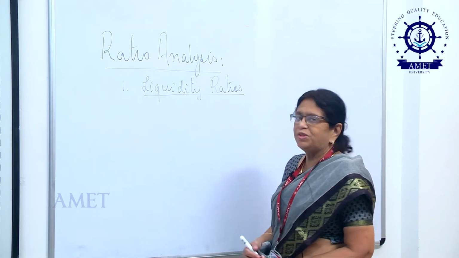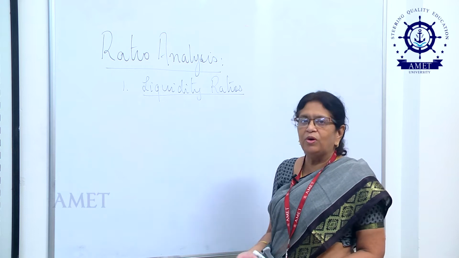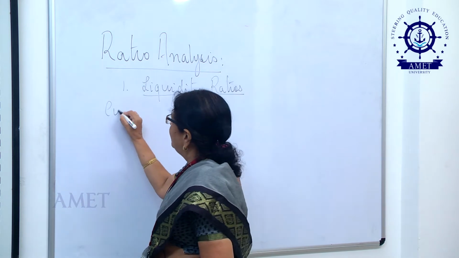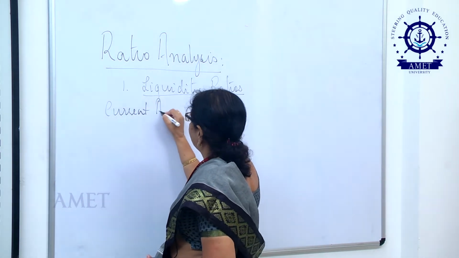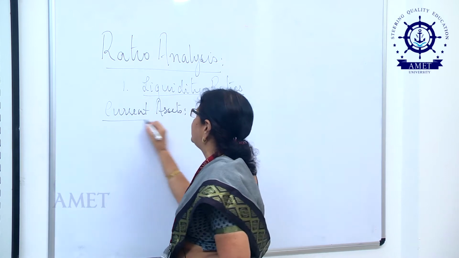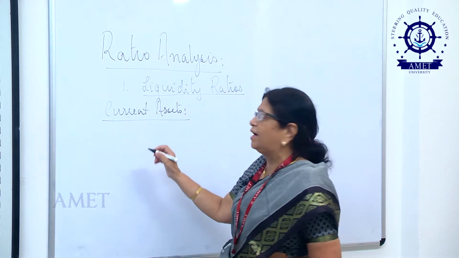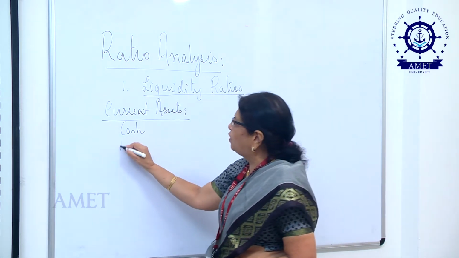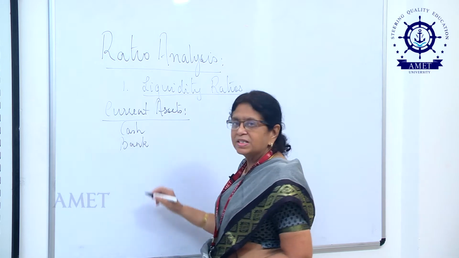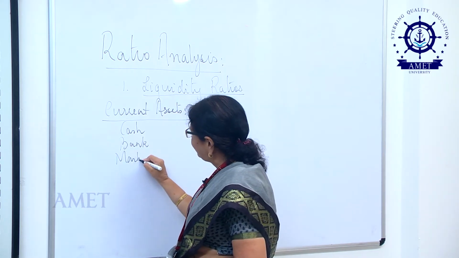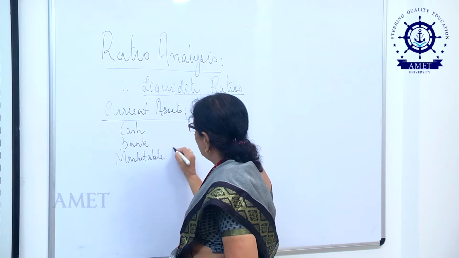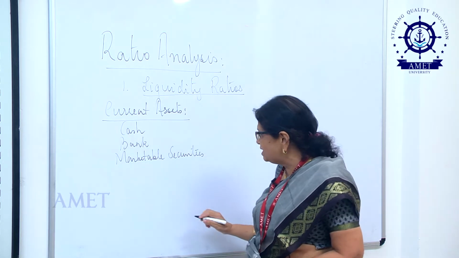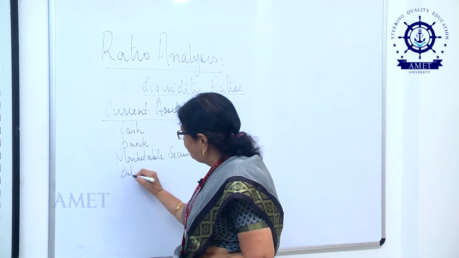Okay, I think at this point of time, it will be good for us to quickly go through the long list of current assets. So, let us see what are the current assets in the order of liquidity. The most liquid of all current assets happens to be cash, which I mean cash in hand. This is followed by cash at bank. Next, we have marketable securities, which can also be called short term or temporary investments. Then we have bills receivable.